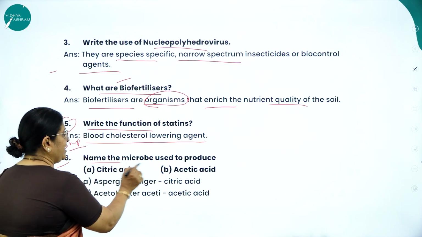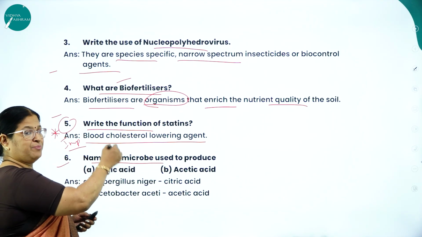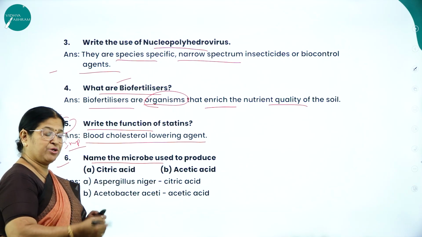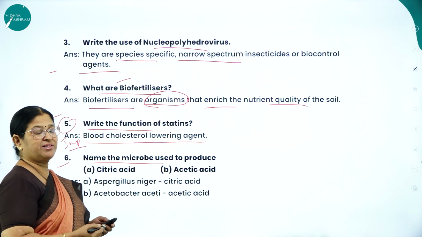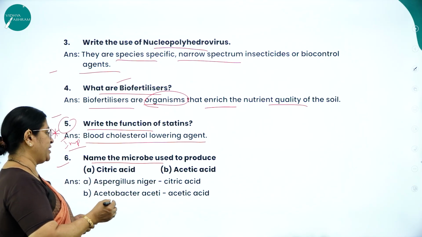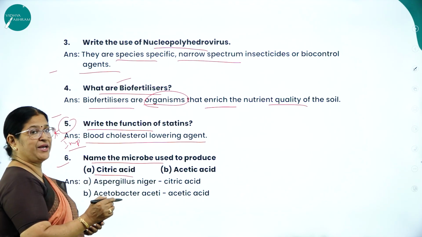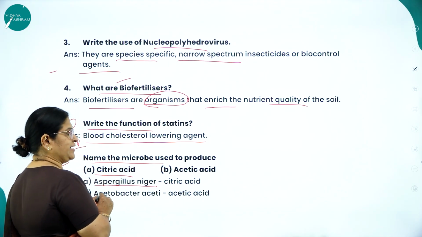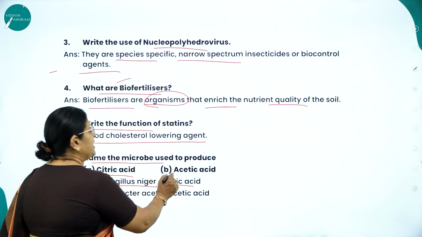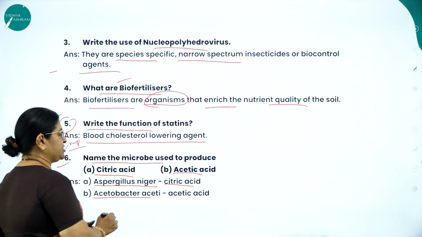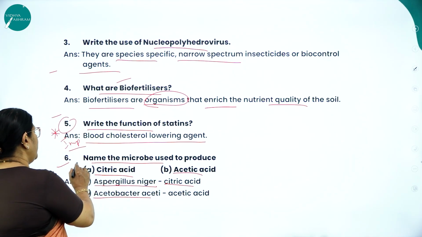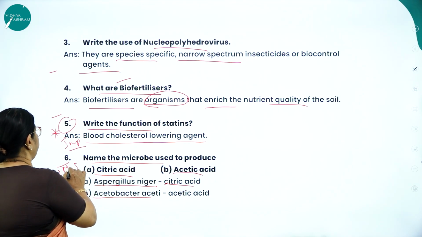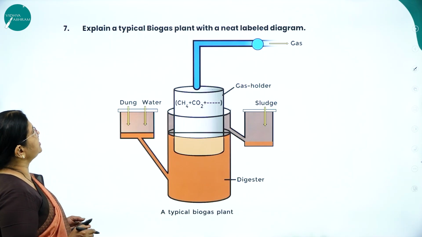Question number 6. Name the microbe used to produce. In the previous question I told you the microbes and the industrial products that are extracted from each microbe. Citric acid is produced by Aspergillus niger. Acetic acid is produced by Acetobacter aceti. This is for a 2-marker question. Moving on to the next question.